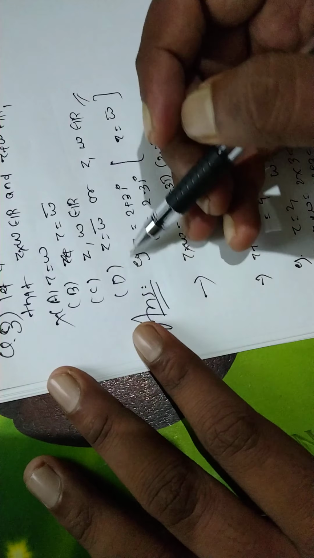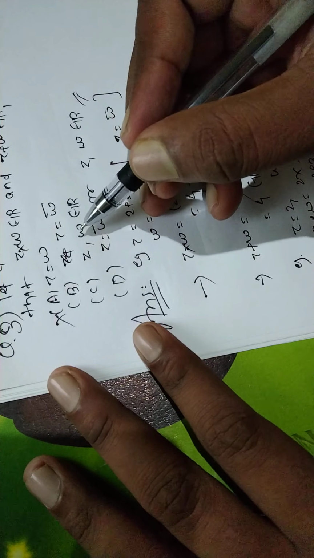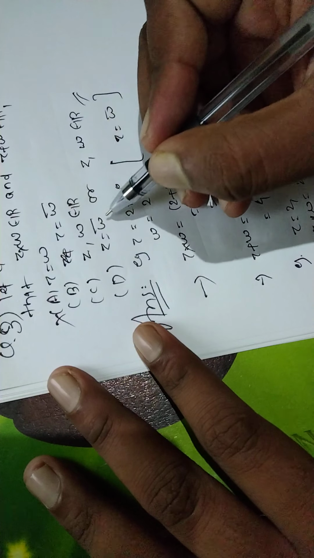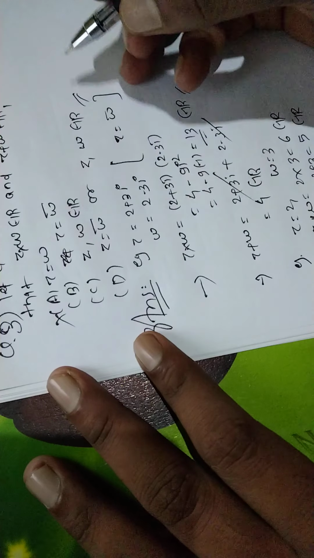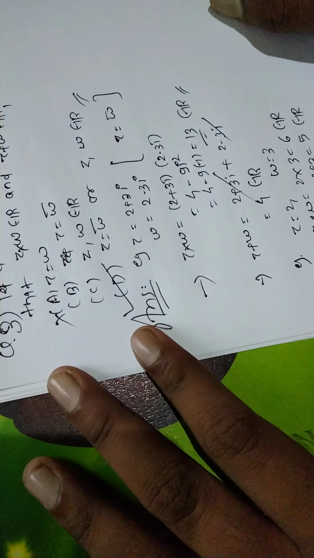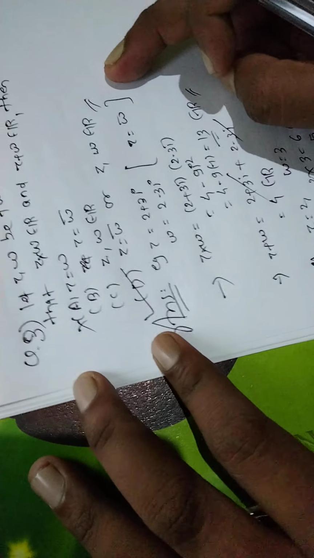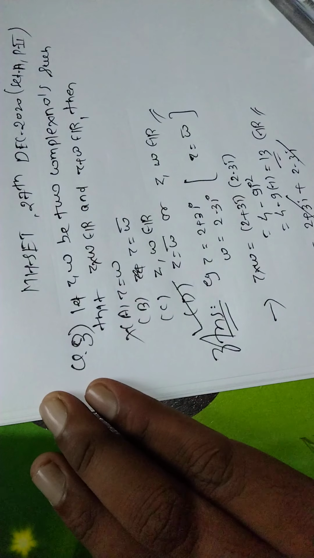But option D you have to read carefully. Option D is nothing but both B and C, if you observe. Therefore Z is equal to W bar, or Z and W belong to real numbers. So for this question option C is correct. So either it is conjugate or both are real numbers, then it will satisfy this particular condition. I hope you understood.